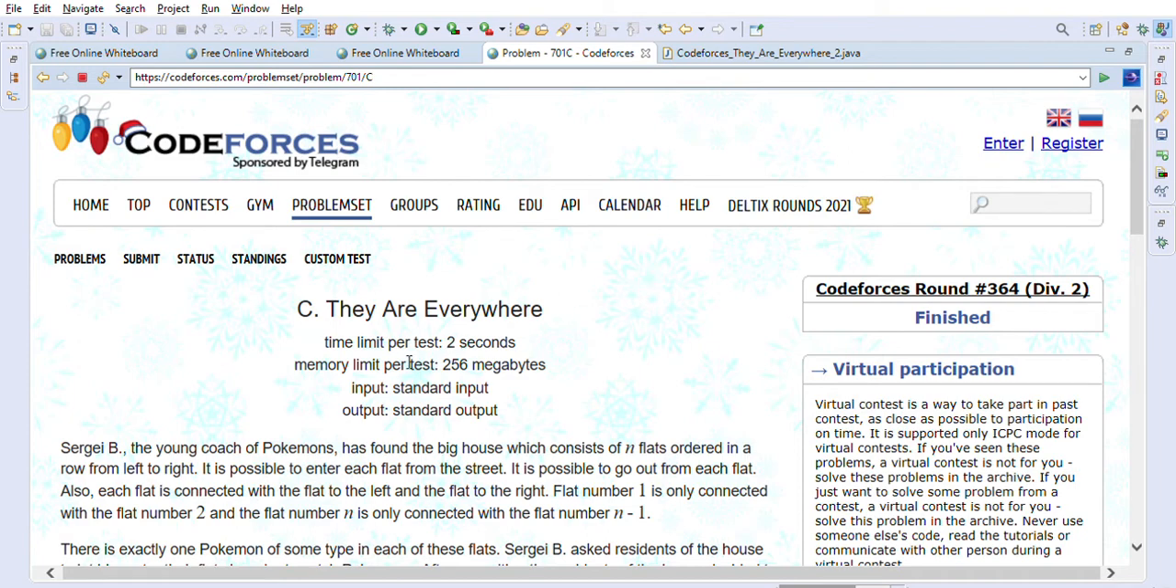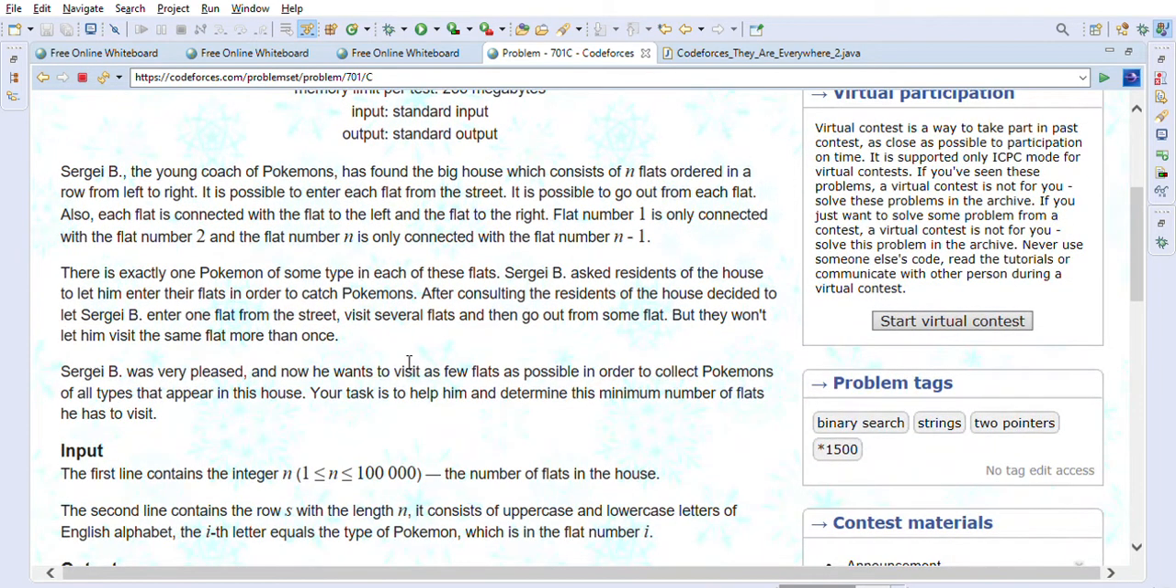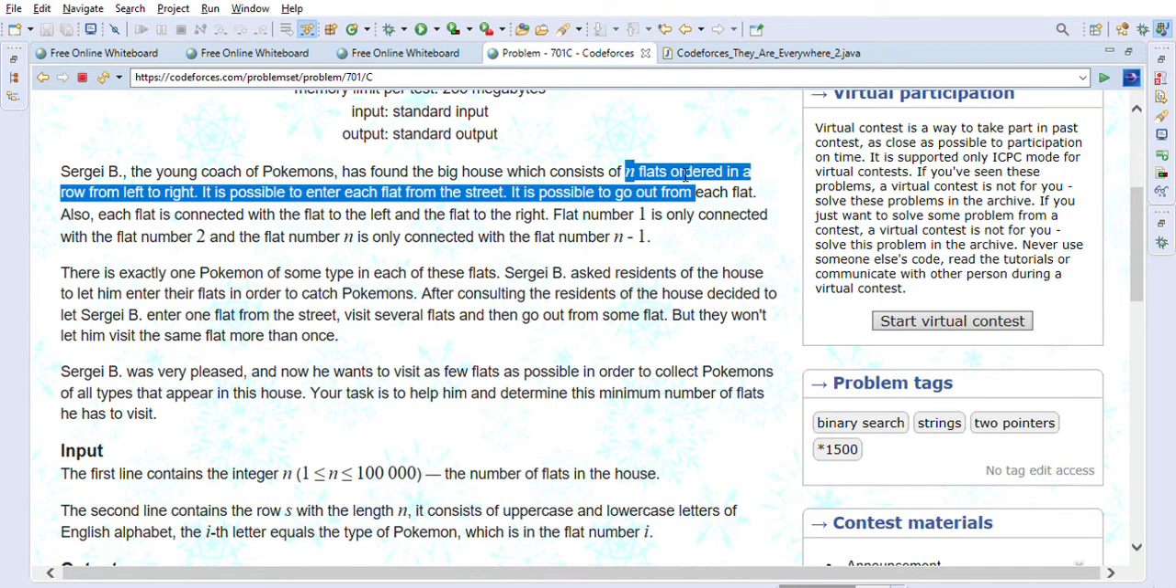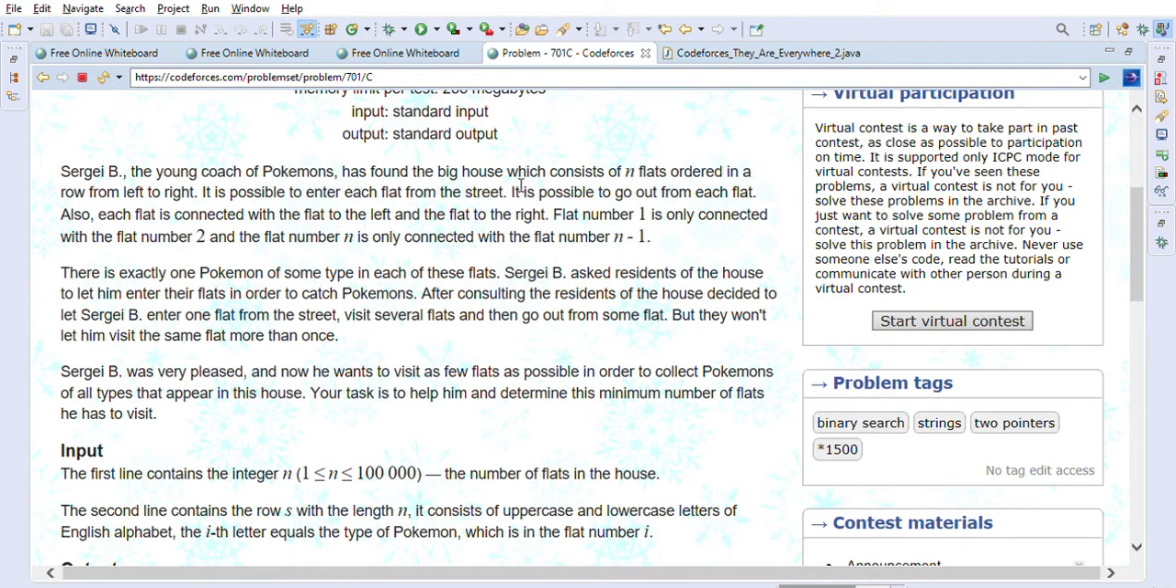So let's look into the They Are Everywhere problem statement first, and then we will understand how we can solve this problem with example. Sergei B, the youth coach of Pokemons, has found the big house which consists of n flats ordered in row from left to right. It is possible to enter each flat from the street. It is possible to go out from each flat. Also, each flat is connected with the flat to its left and flat to its right. Flat number 1 is only connected with flat number 2, and flat number n is only connected to flat number n minus 1.